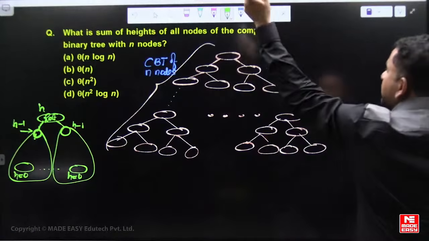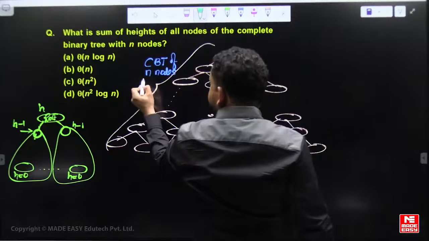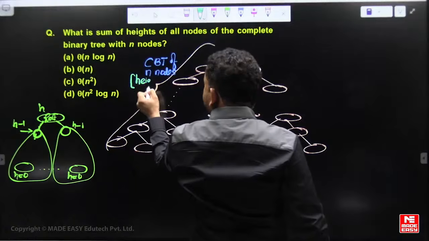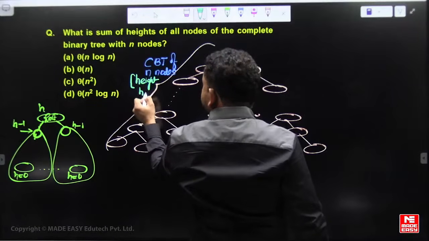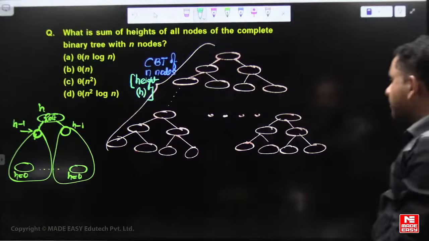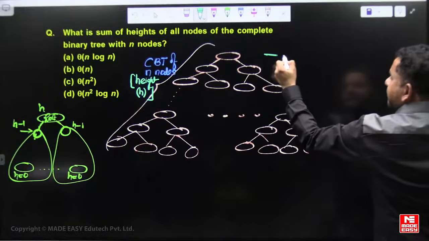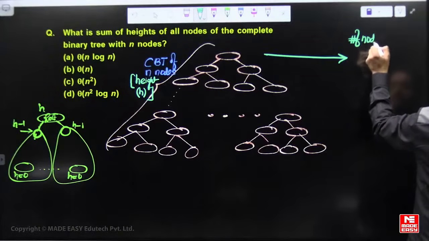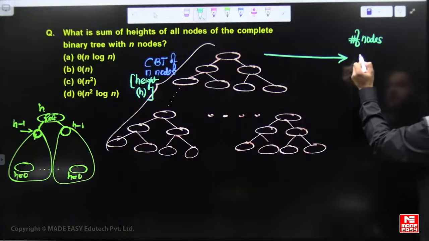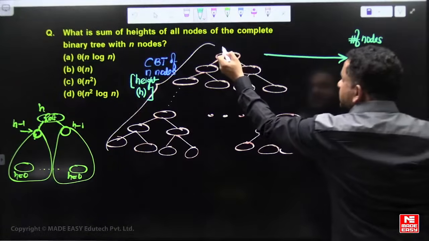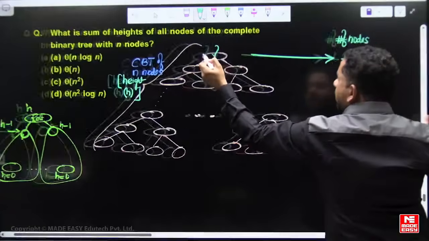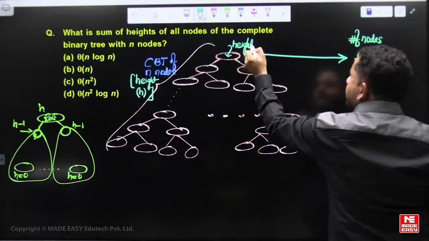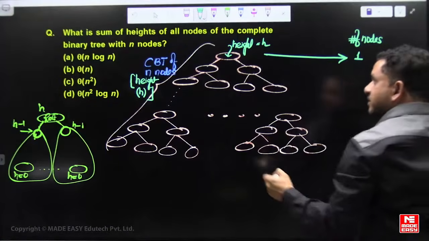Now let's do the calculation for height h. Assume that instead of n nodes, we take height h, and we convert height to nodes. See the number of nodes of each height. Height h is one node, the root node.